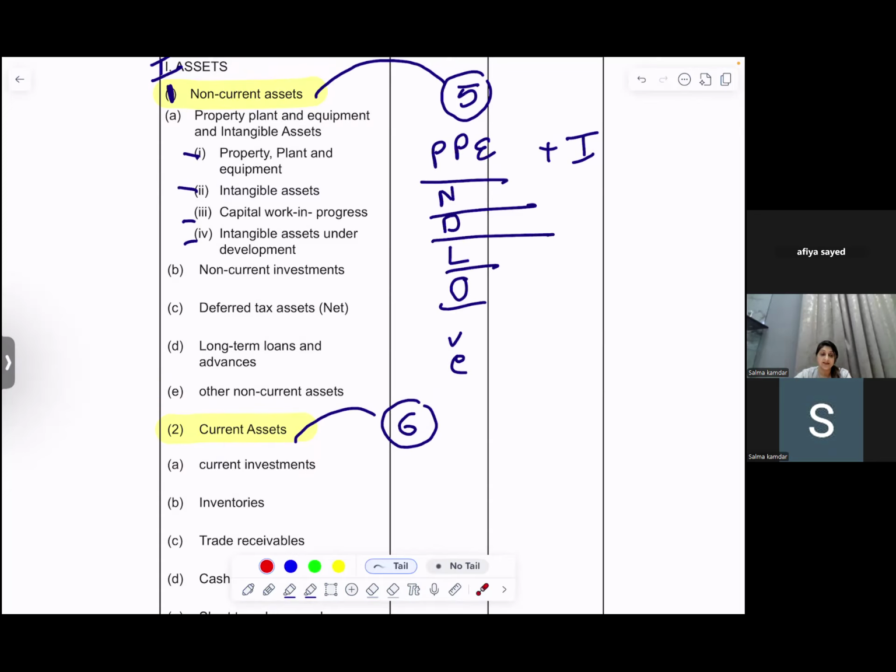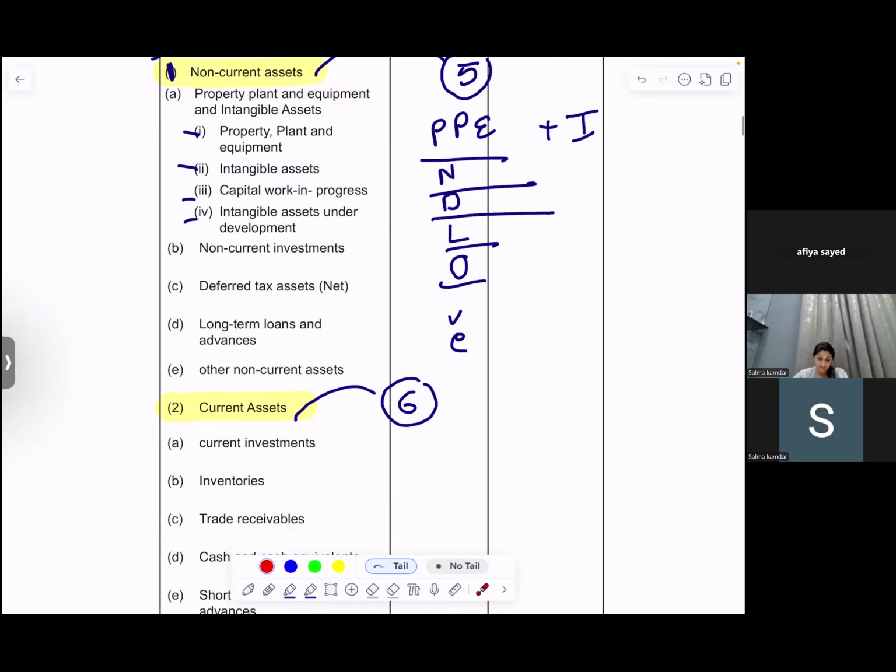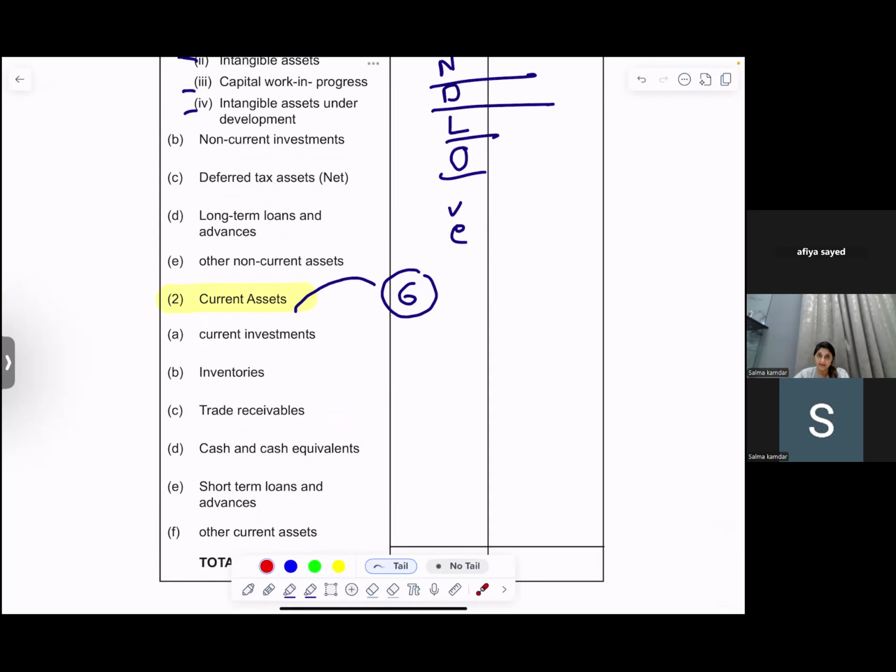Non-current investments, deferred tax assets, net, long-term loans and advances, and other non-current assets.